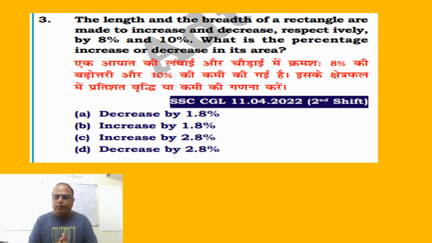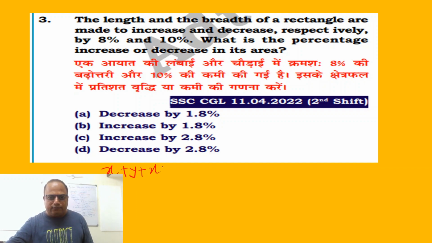So in this question also you can use that formula I told you, x plus y plus xy by 100, which is very useful. But be sure, if it is increase, then you write positive sign. If it is decrease, then write negative sign. And if it is a positive and a negative sign, this sign will be determined by that. This will be either plus or minus based on x and y.